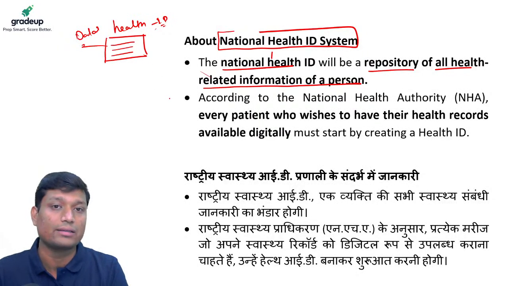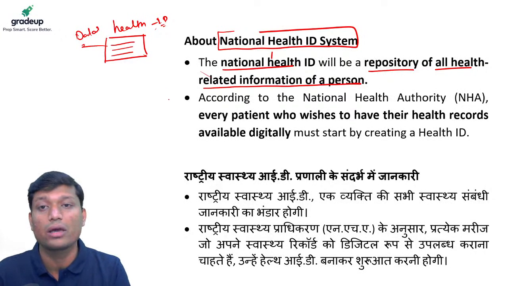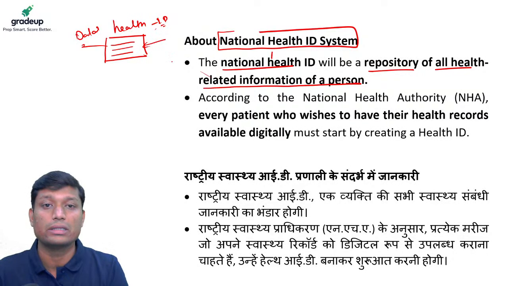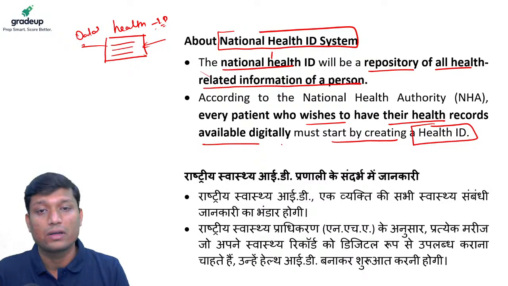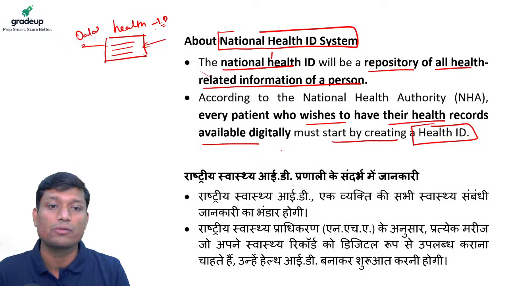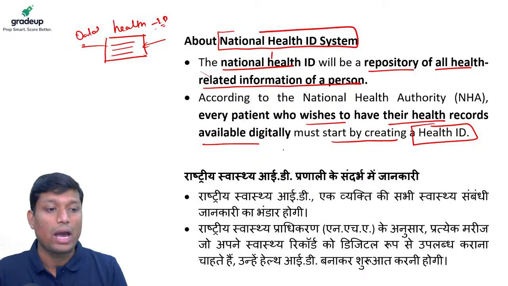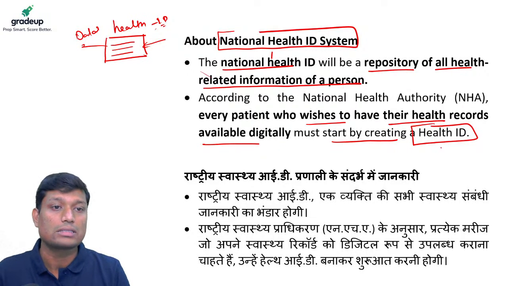So whatever health issues you are facing, whatever your nutritional and health requirements are, all will be mentioned in this particular ID. So according to the National Health Authority, every patient who wishes to have their health records available digitally must start creating a health ID. So if you want your health records to be available in a digital format, you have to create this health ID.